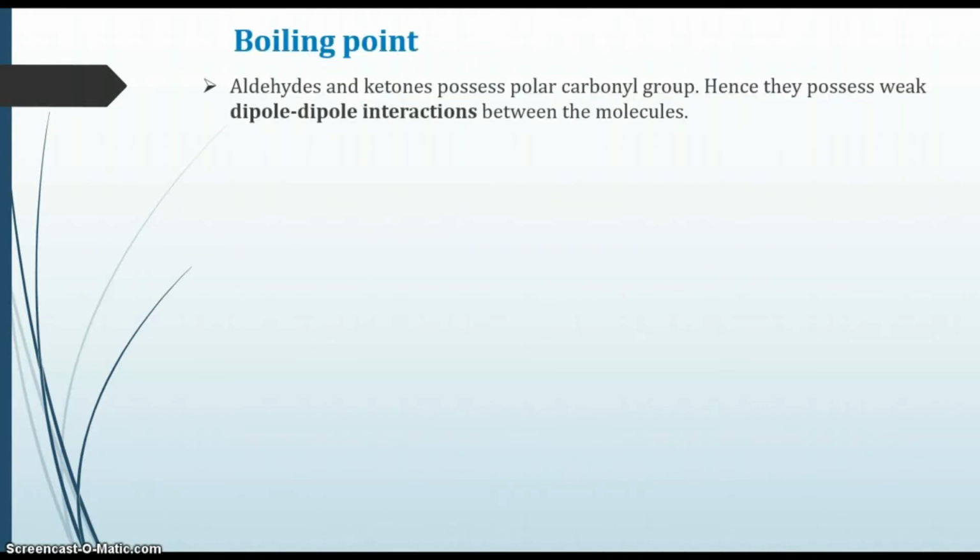Aldehydes and ketones possess a polar carbonyl group. So what is the reason behind the polarity of the carbonyl group? See, due to the electronegativity difference between carbon and oxygen, oxygen attracts the pi electrons on itself and hence gains a negative charge and carbon gains a positive charge.